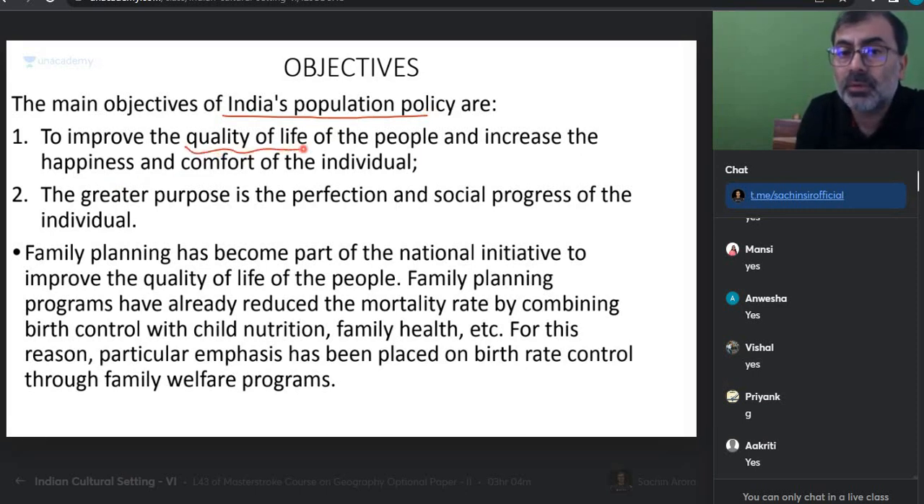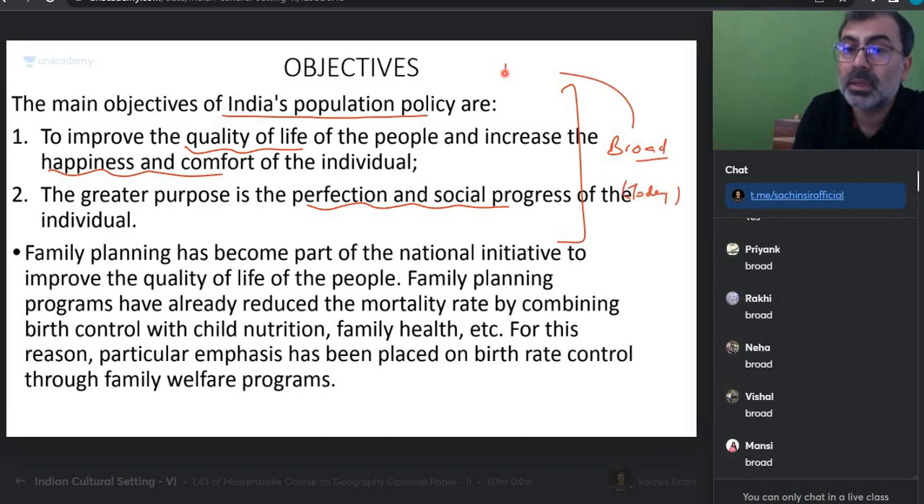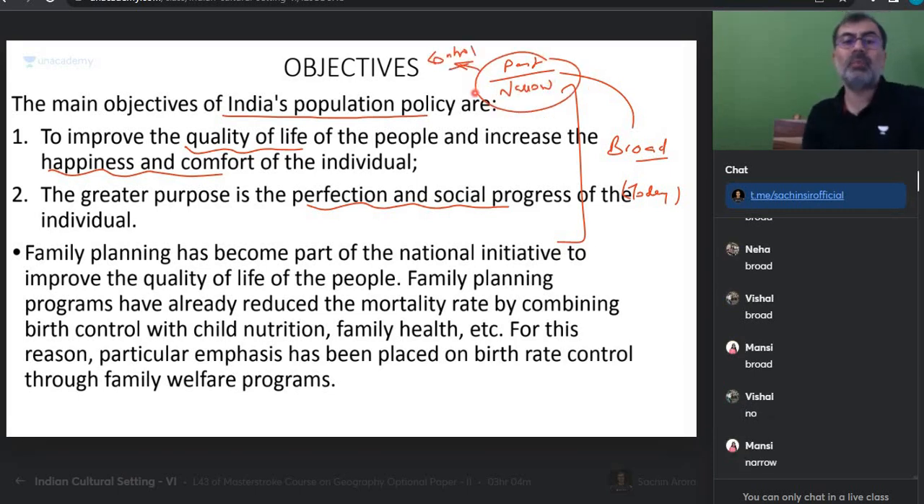Can I say to improve the quality of life of the people and increase happiness and comfort? True. The greater purpose is perfection and social progress. Which view is this? Broad or narrow? This is a broad view. What is it today? But in the past, was it broad? No, in the past it was narrow. What was it? Control.